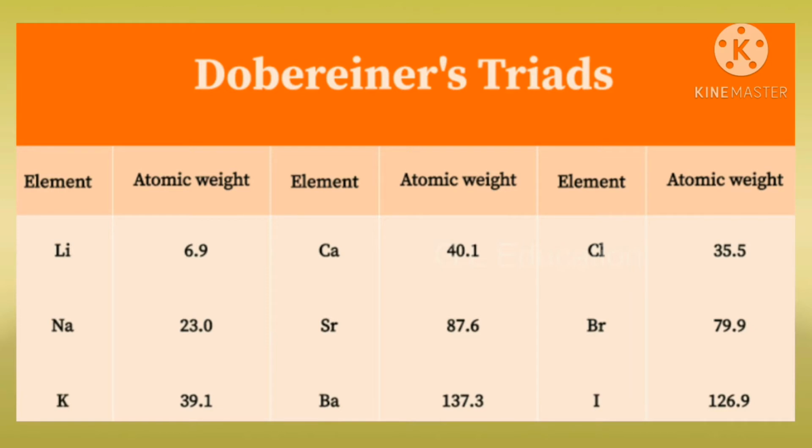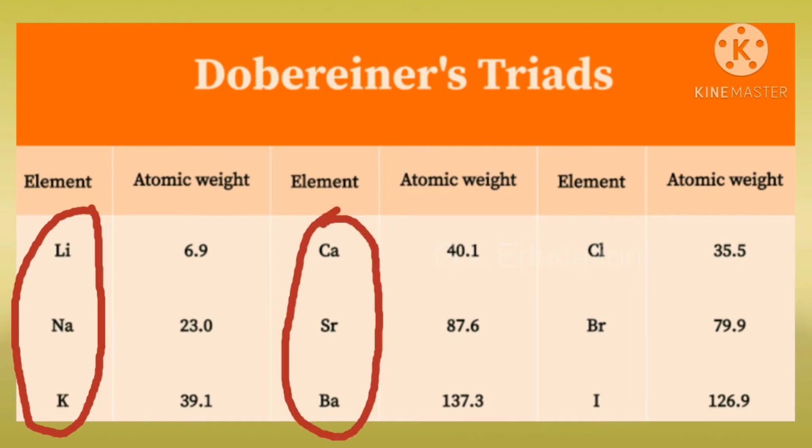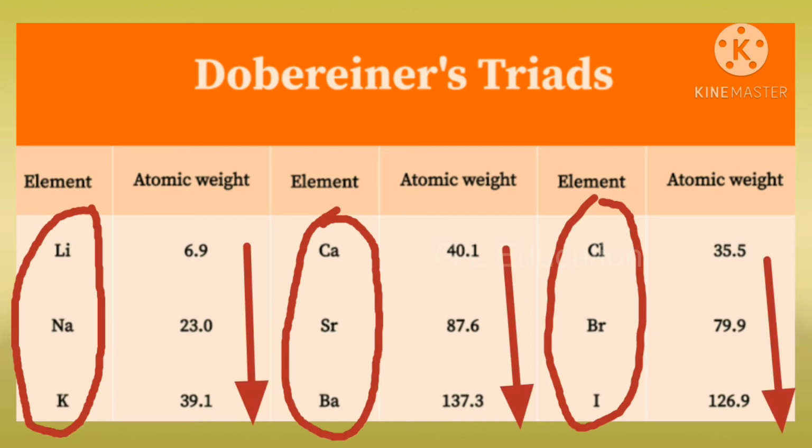Students, see the picture. Lithium, sodium, potassium form one triad. Calcium, strontium, barium form the next triad. Chlorine, bromine, iodine form the next triad. The 3 elements in a triad are arranged in ascending order of their atomic masses. The atomic mass of the middle element is nearly the same as the average of the atomic masses of the other 2 elements. This statement is called Döbereiner's law of triads.